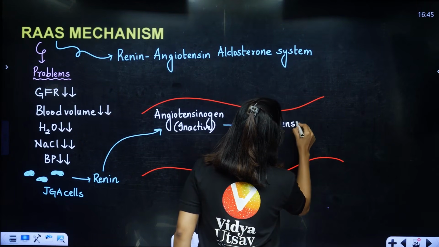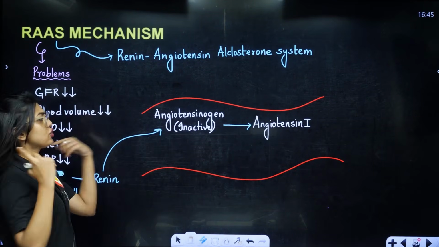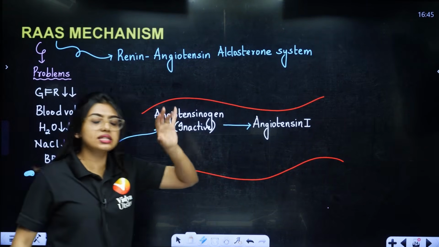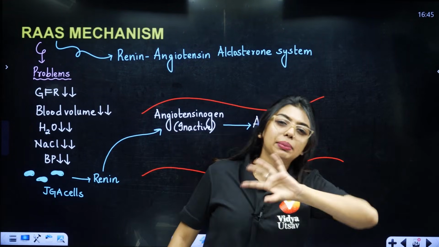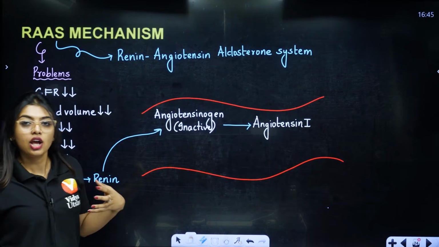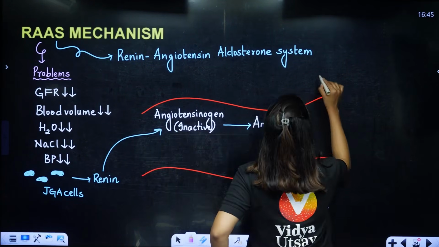Angiotensin 1. Students, in angiotensin 1, angiotensinogen could not do anything. So can angiotensin 1 do anything? No, students. Angiotensin 1 also is not completely active. So we have to use one more person. Renin cannot do it, so we are going to take the help of someone else.